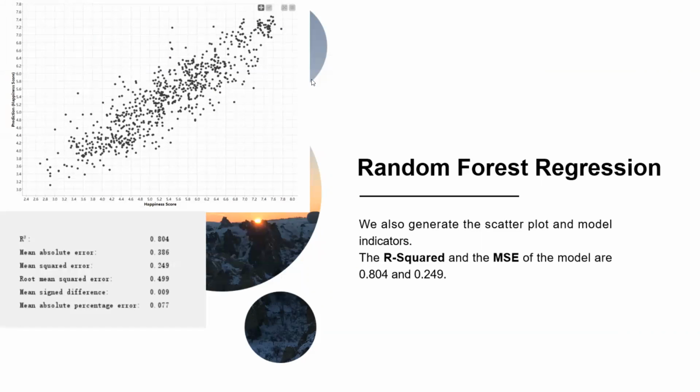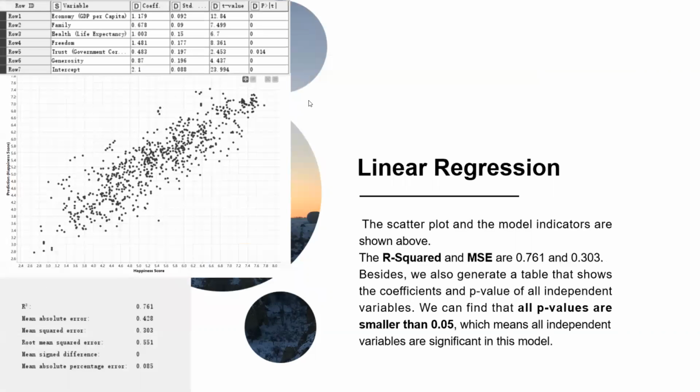The next model we choose is random forest regression. Similarly, we get an R squared of about 0.8 and an MSE of about 0.24. The third model we select is linear regression, which is a little bit different from the last two. We also get a table showing the coefficients of the different independent variables and their p-values.